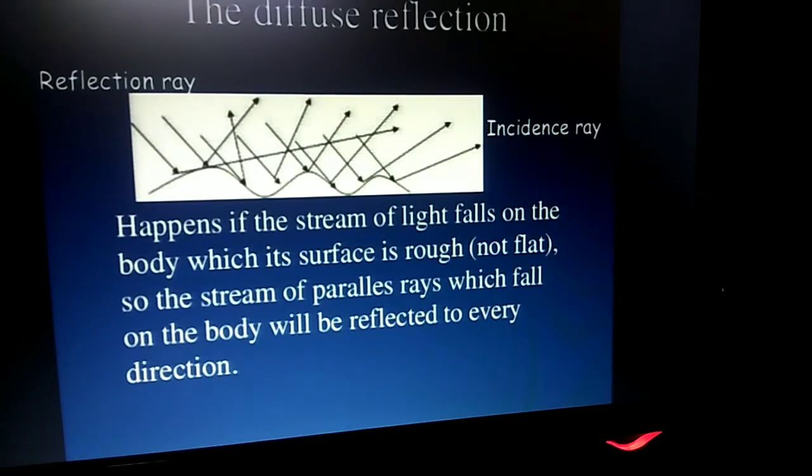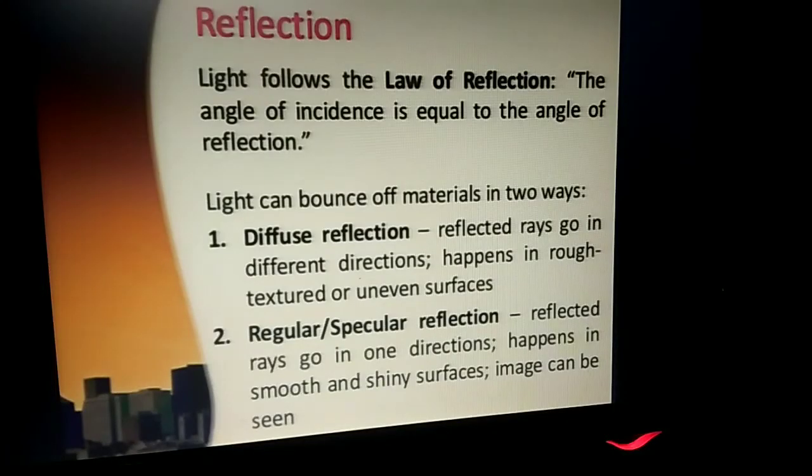This type of reflection, which takes place from a rough reflector, is known as diffused reflection or irregular reflection. But even though the type of reflection is diffused reflection, it follows the laws of reflection. Once again, light follows the laws of reflection.